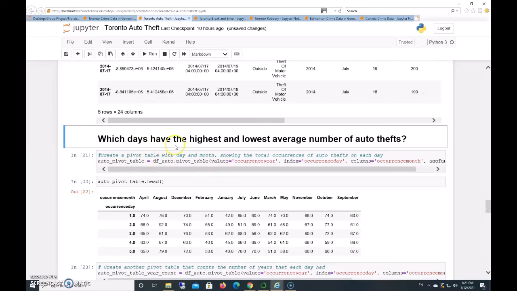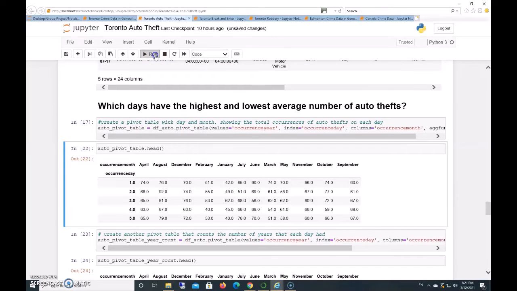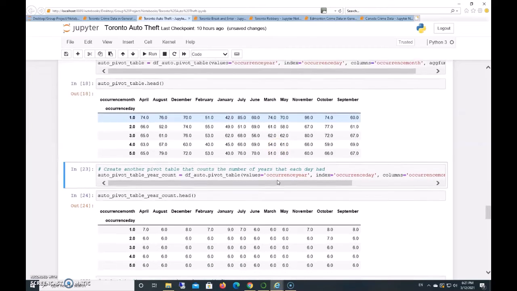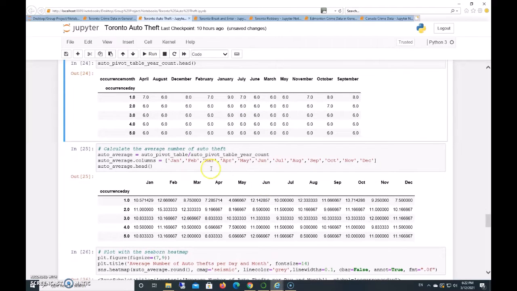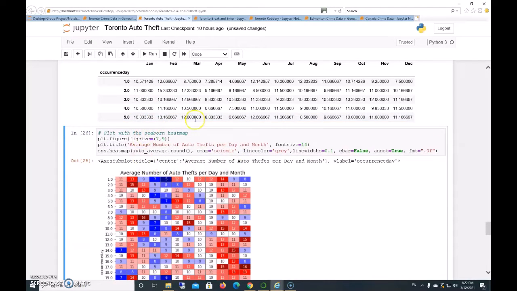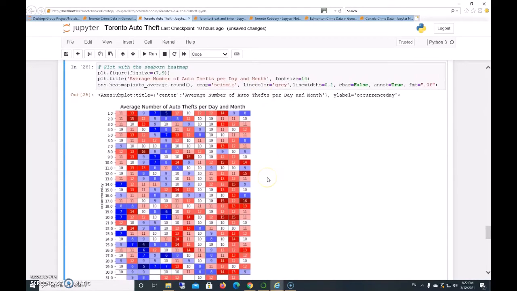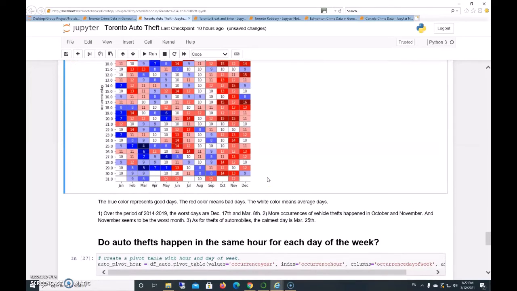I just want to calculate which days have the highest and the lowest average number of auto theft. I create 2 pivot tables. One is focused on the month and the day. The other counts the days of years to calculate the average number of auto thefts on each day. And then I use this seaborn heat map to show the worst day and the best day.